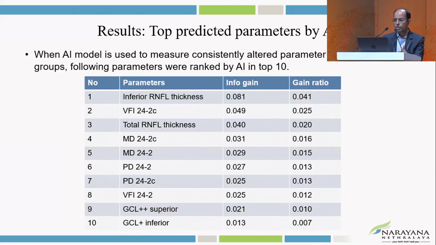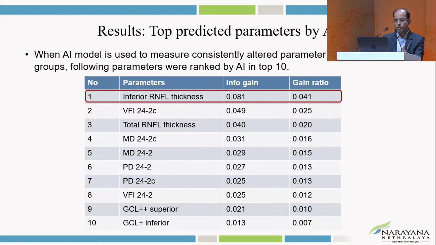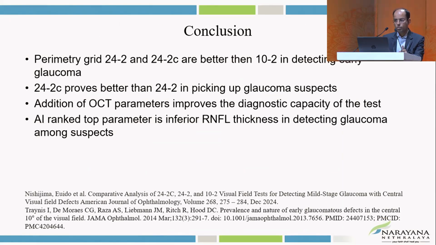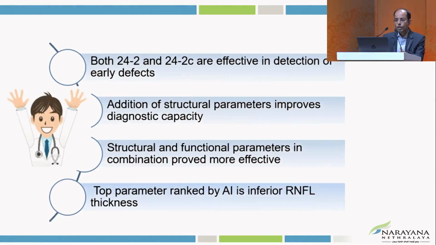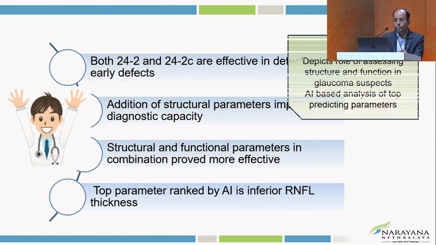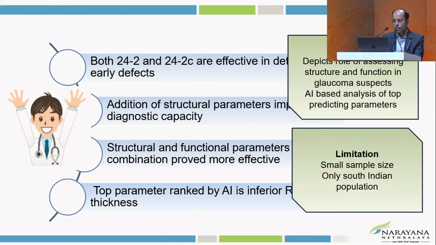And when we study the top 10 ranked parameters, the inferior RNFL thickness came as the first predictive parameter by the AI. So in conclusion, both 24-2 and 24-2C are effective in predicting early glaucomas, but when we add the OCT parameters, the predictive capacity increases. But the limitations are the small sample size and that only a South Indian population was included in our study.